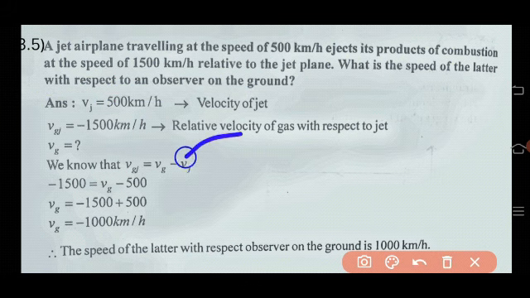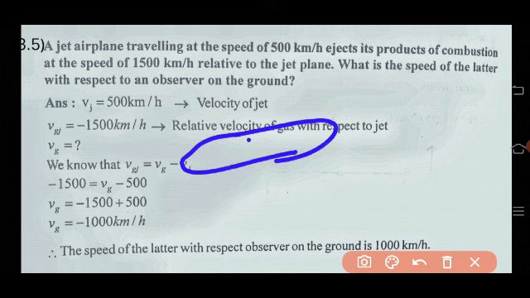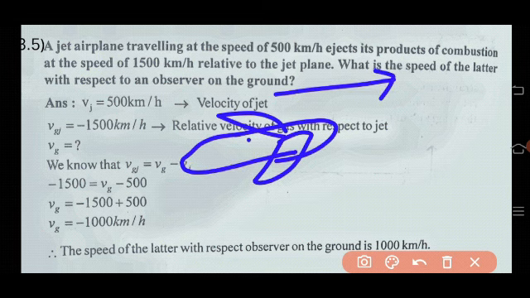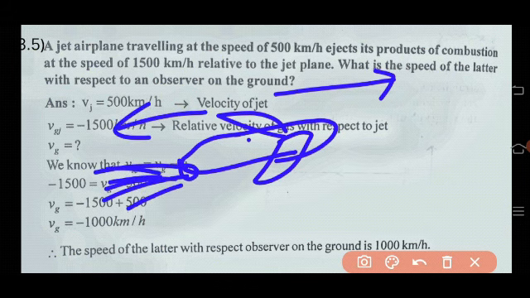If this is the aeroplane or jet, it is moving in the forward direction. At the same time, it ejects the gas in the opposite direction. So this is the question.